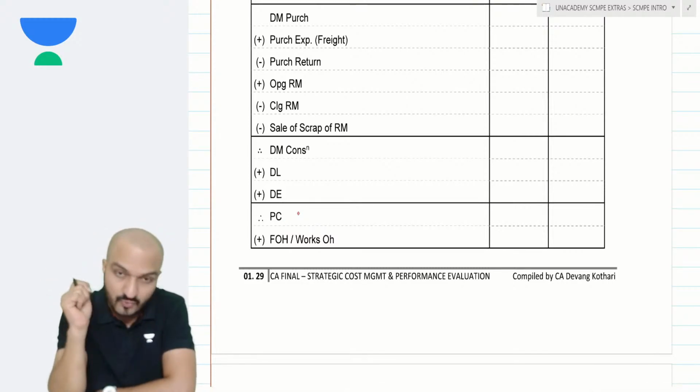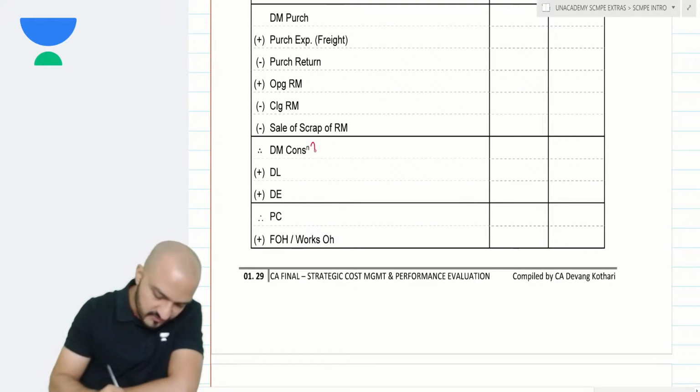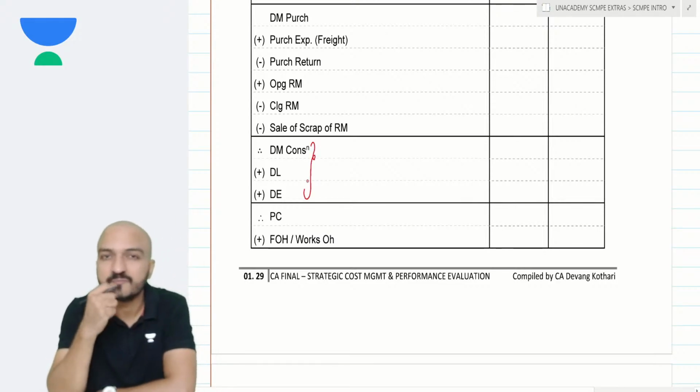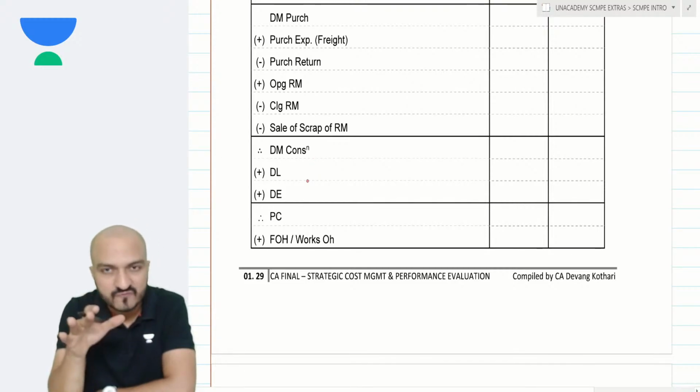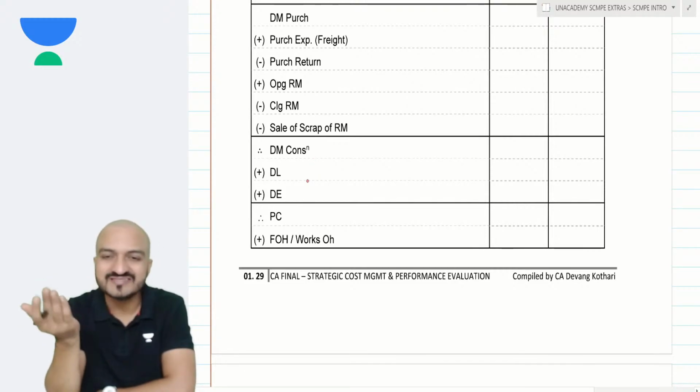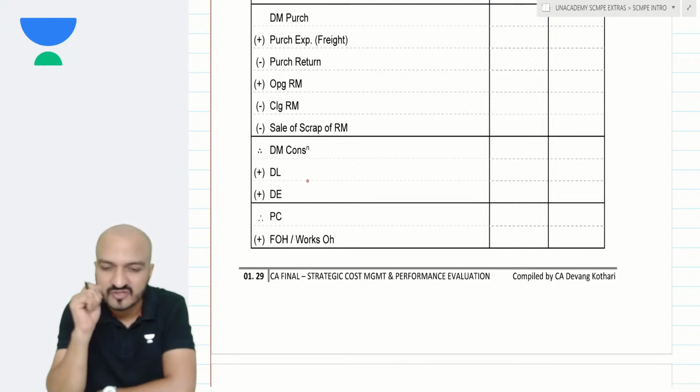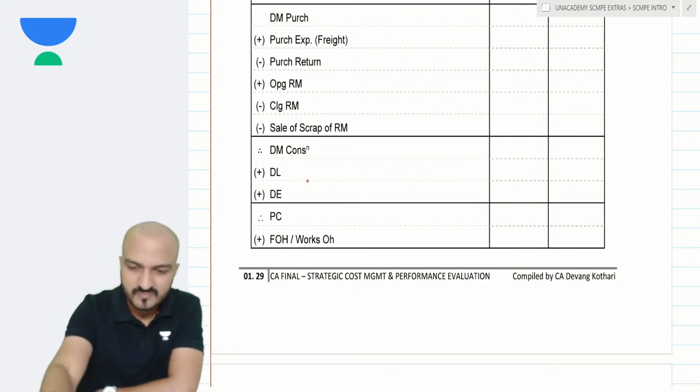Now, where are these costs incurred? Where exactly is that cost incurred? In the factory, in the admin office, in the showroom? Where exactly is this cost incurred? Can you tell me that? Come on, think.